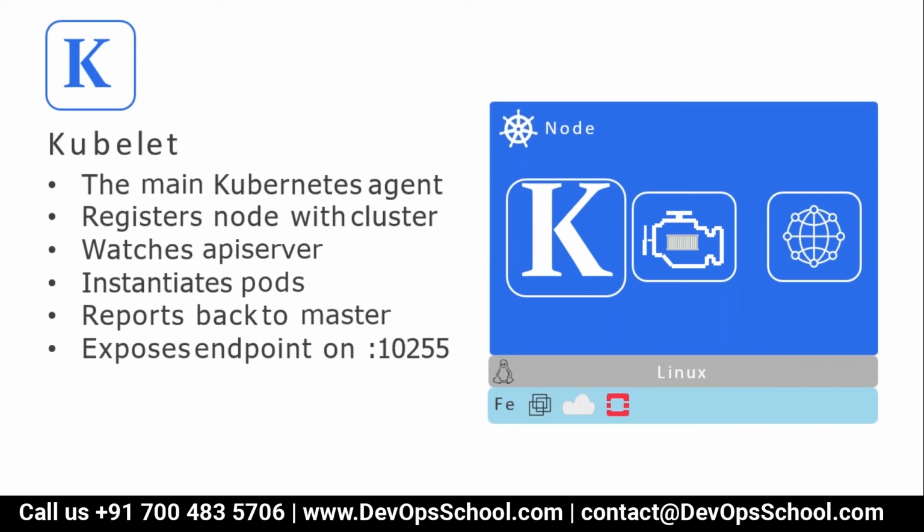What is a kubelet? It's just one tool, an agent, which is running. This is the main Kubernetes agent which is running. The moment it runs, it registers the node with the cluster. That means it requests to register itself with the cluster, and once this request to become a part of the cluster is approved, it keeps watching the API server, keeps bugging the API server, and if it gets a request, in Kubernetes you have a scheduler which sends requests to the kubelet only. Remember, if it gets a request, kubelet immediately instantiates a pod.